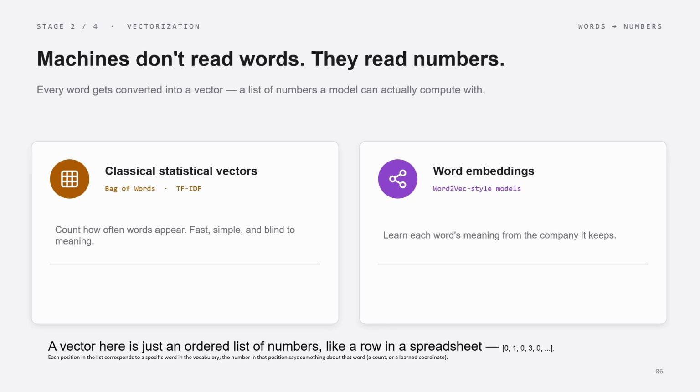Every word gets converted into a vector. It is like numbers in a spreadsheet. We have numbers like 1, 0, 3.4, 4.4, and each number is associated with some word. There are two mechanisms: one is classical statistical vectors and the second is word embeddings. In the case of classical statistical vectors, it is simply a count of the repetitive words, or frequency. In the case of word embeddings, we go one step further, trying to understand the meaning, not the dictionary meaning. Let us see these two approaches.